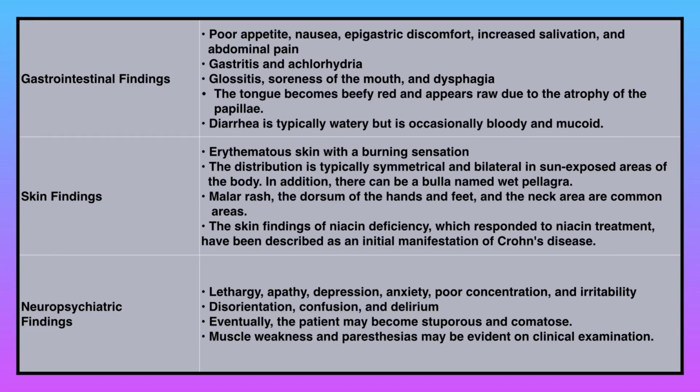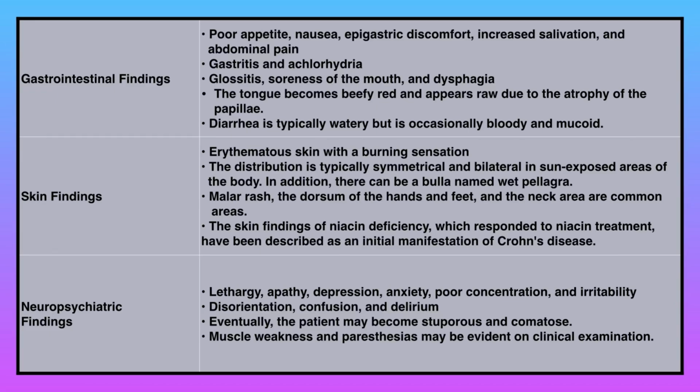In skin findings, we have erythematous skin with a burning sensation. The distribution is typically symmetrical and bilateral in sun-exposed areas of the body. In addition, there can be a bulla, named wet pellagra. Malar rash, the dorsum of the hands and feet, and the neck area are common areas. The skin findings of niacin deficiency which responded to niacin treatment have been described as an initial manifestation of Crohn's disease. Now let's move ahead and discuss the neuropsychiatric findings.